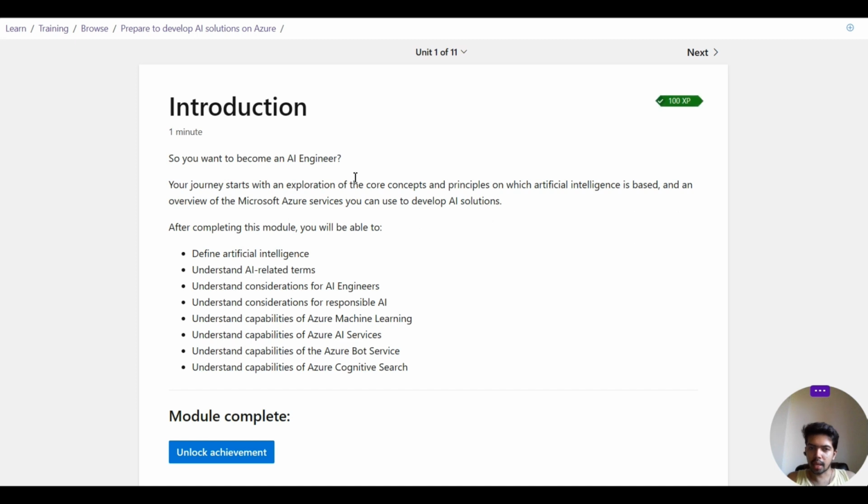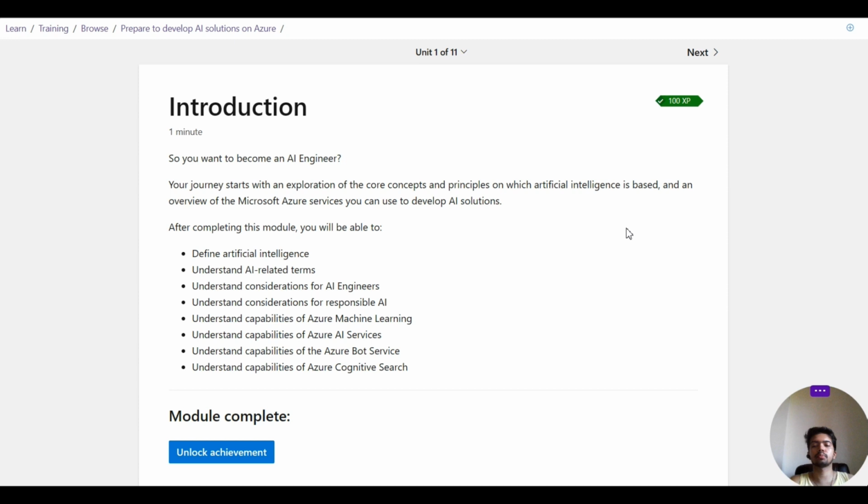So you want to become an AI engineer, right? Which everyone is talking about. You start the journey with an exploration of the core concepts and principles on which artificial intelligence is based, and an overview of the Microsoft Azure services you can use to develop AI solutions. So we should explore the core concepts and principles of artificial intelligence and what it is based on.